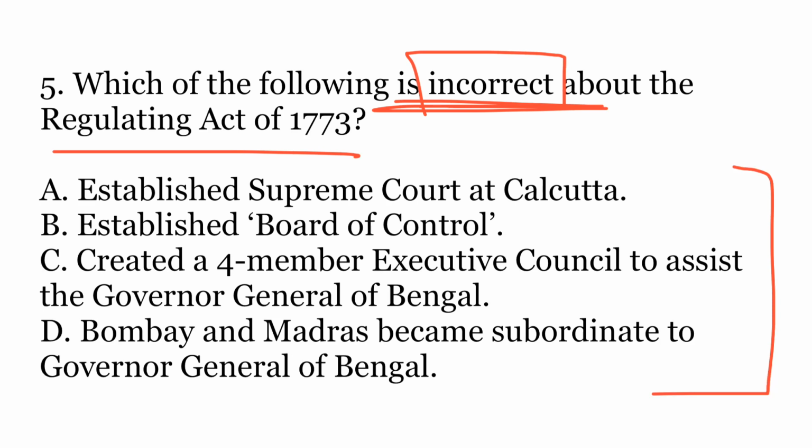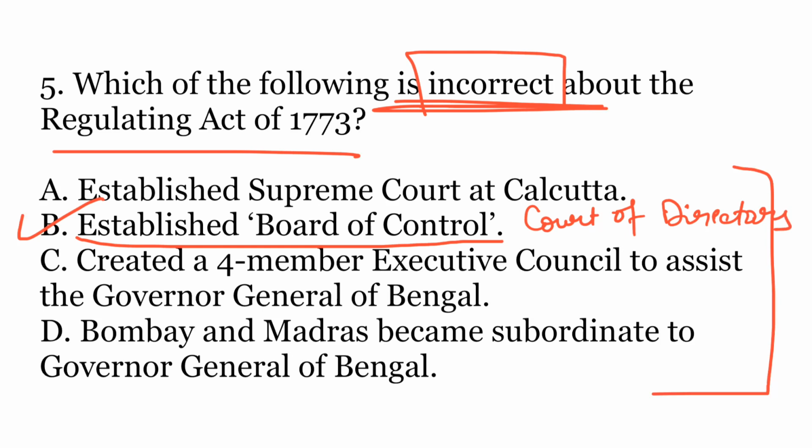So the correct answer here is B, established Board of Control. So actually this is the incorrect statement. Actually, the Regulating Act of 1773 did not establish a Board of Control, rather it had established a Court of Directors. All other 3 statements are correct.